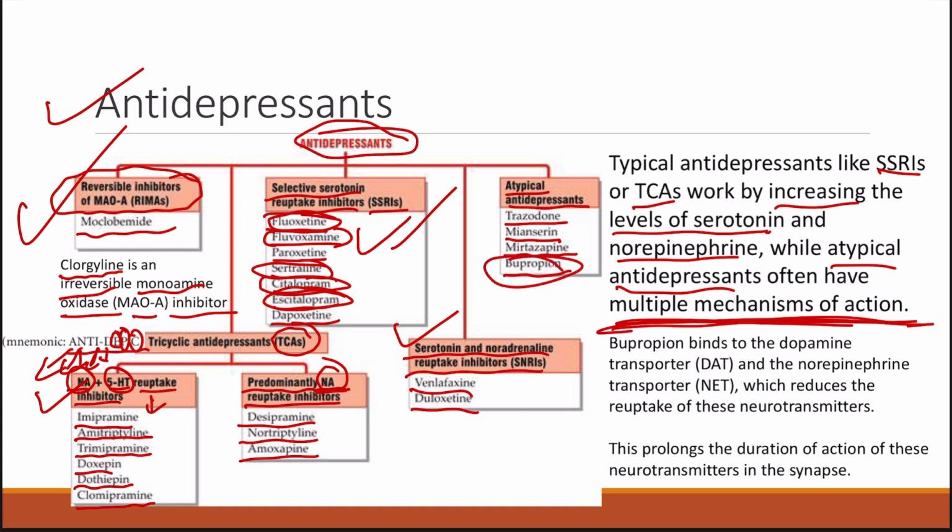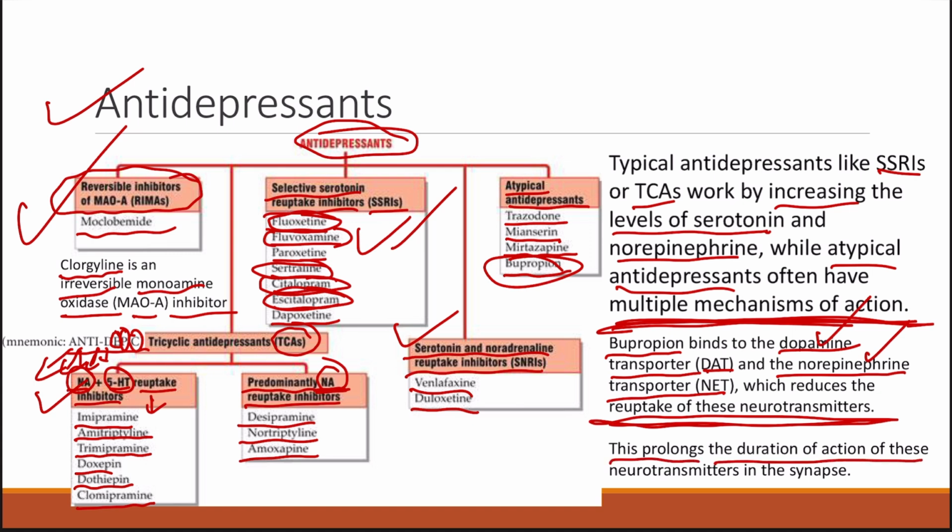As you can see here, bupropion binds to the dopamine transporter, DAT, and also to the norepinephrine transporter, NET, and hence it reduces the reuptake of these neurotransmitters back into the neuron and increases the concentration of both dopamine and norepinephrine in the synapse, and as a result it produces the antidepressant effect. So this prolongs the duration of action of these neurotransmitters in the synapse.